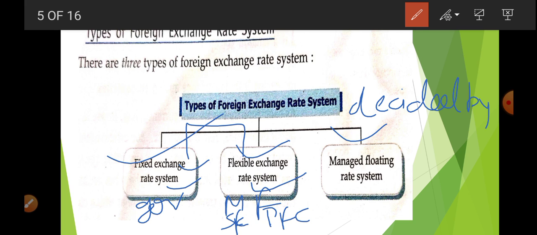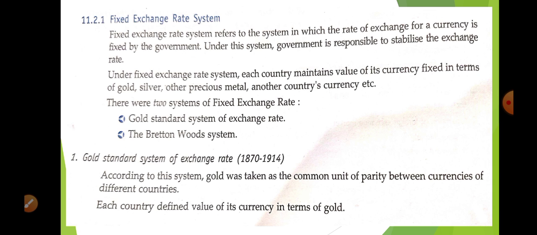It is decided by market forces, but when there is too much increase or too much decrease in the price of foreign exchange, the central government or the central bank is going to manage it. That is why it is known as a managed floating rate. Okay, so let us start one by one.